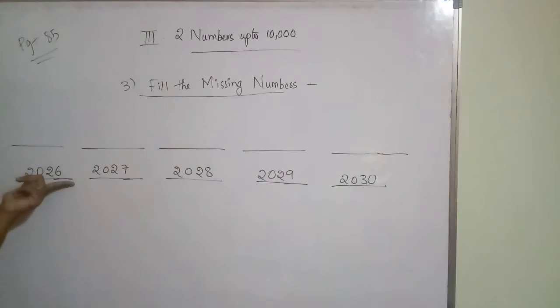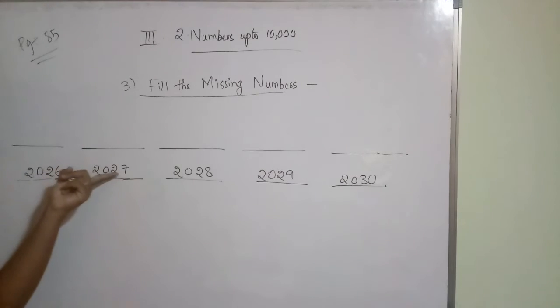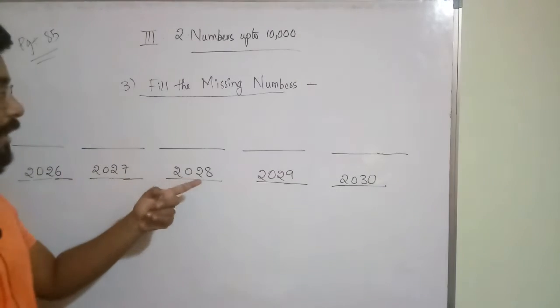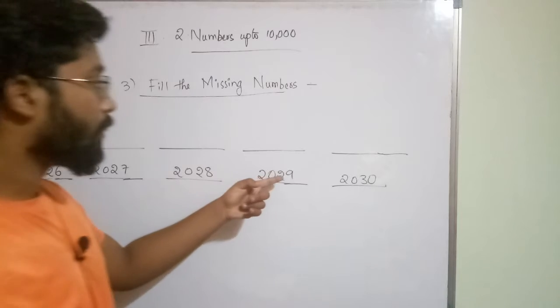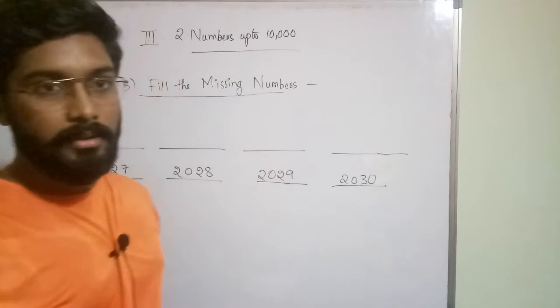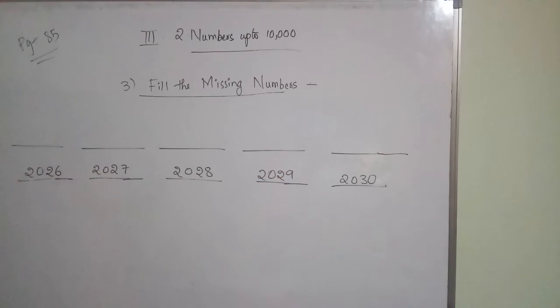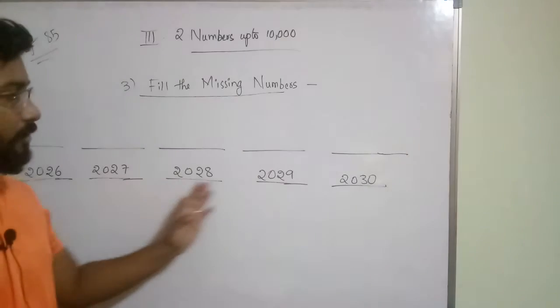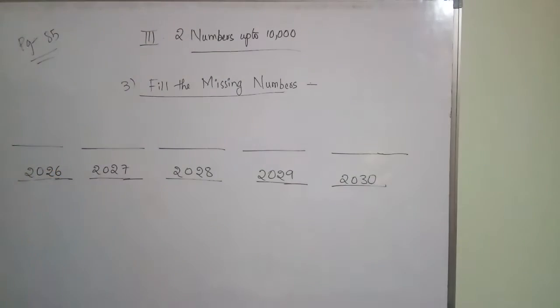So to get after numbers, what we are doing, you are adding plus 1 to this, you will get this. Like that you have to do. So we have completed up to 2030. Clear?